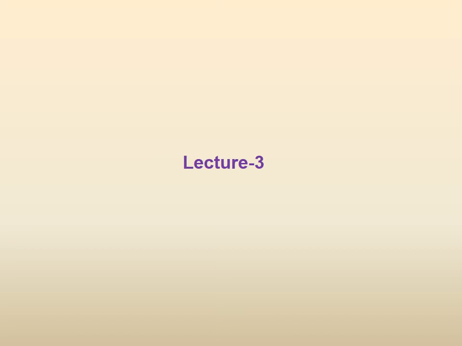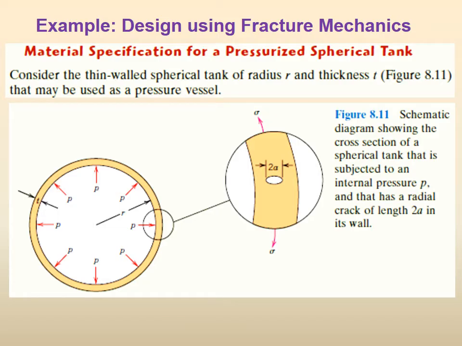So let us quickly go through what you covered in lecture 3, because last time you had the quiz, so mentally you would be a little far from what lecture we covered. We continued with the design example about the spherical pressure vessel that we had given to you in the earlier lecture and asked you to solve it, but then we started solving it in the class.